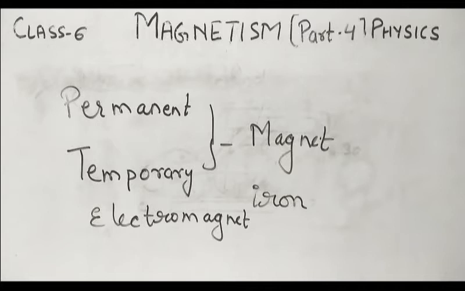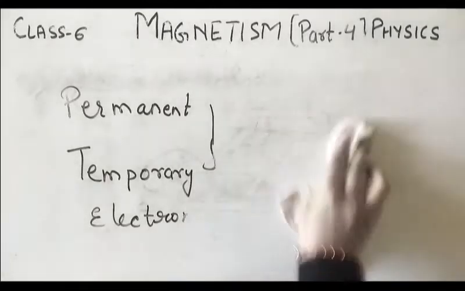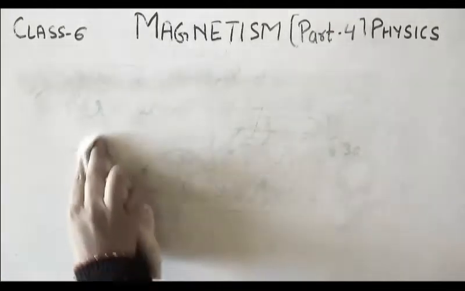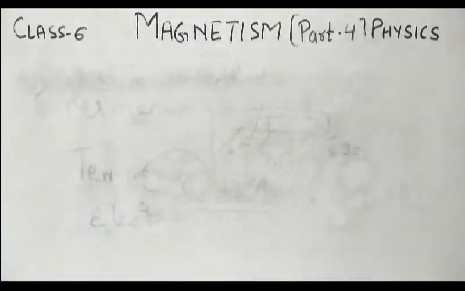electromagnet. And electromagnet is also a temporary magnet. It is also a type of temporary magnet. Why? Because as the electric current is cut off, the magnet is not going to behave like a magnet. That's why it is also a type of temporary magnet. Okay, now let us discuss about the storing of magnet.